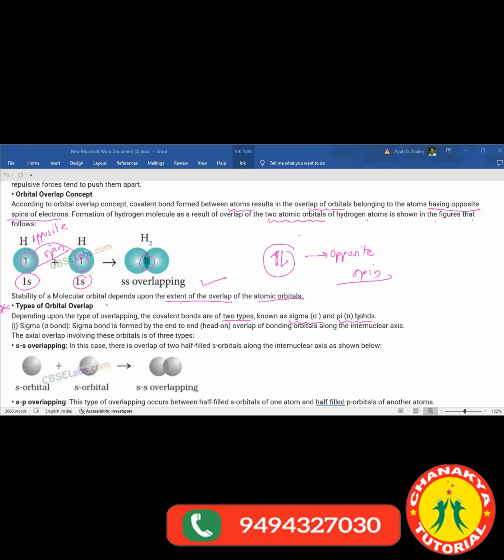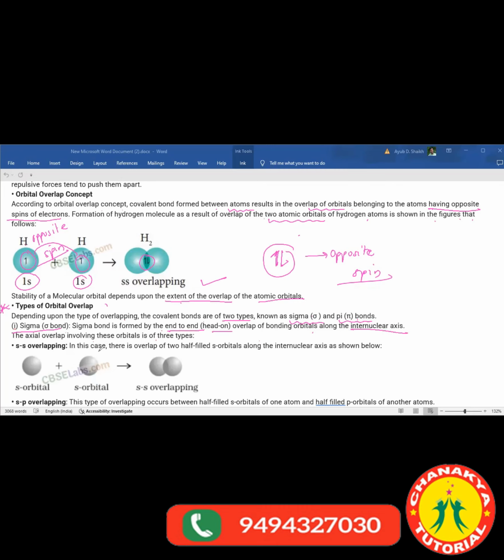Sigma, another would be what? Pi bond. Right? About sigma bond, what they said? Sigma bond is formed by the end-to-end, head-on overlap of bonding orbitals along the internuclear axis. The axial overlap involving these orbitals is of three types. Understanding? Which sort of bond would be formed? Sigma bond.